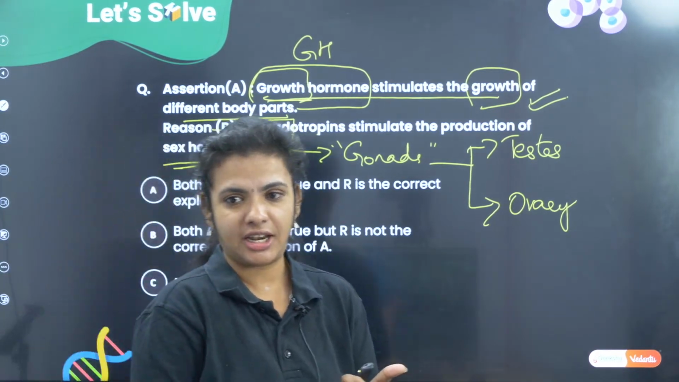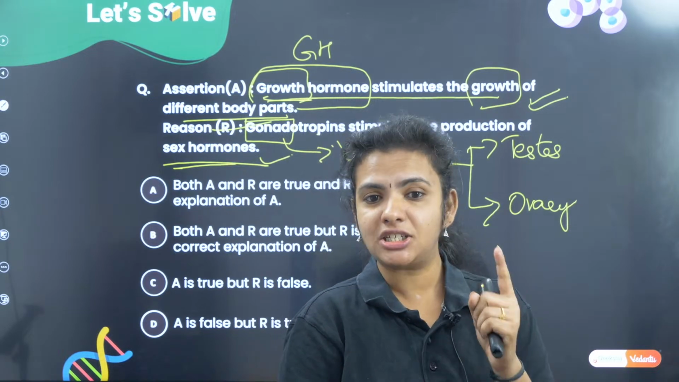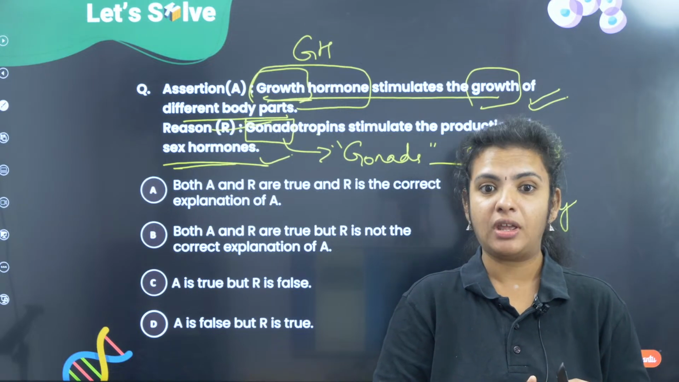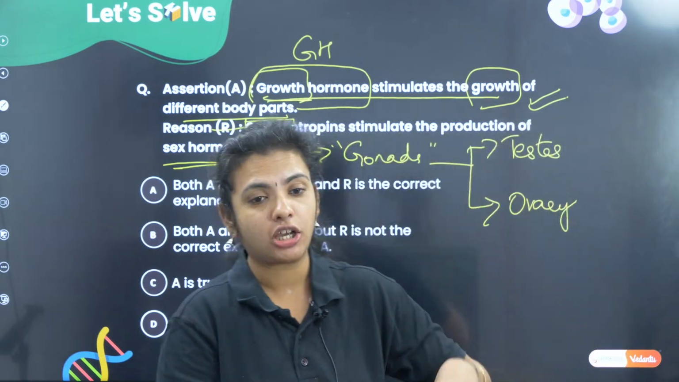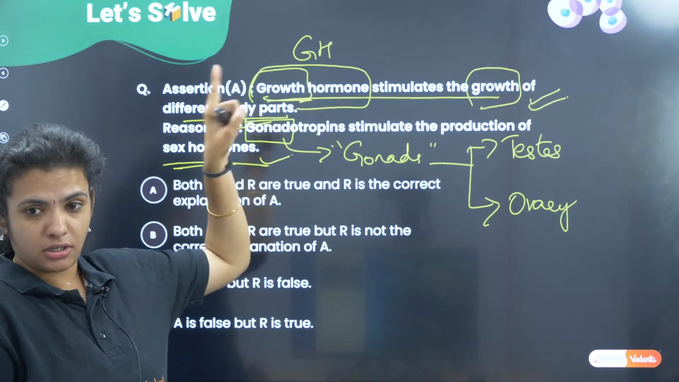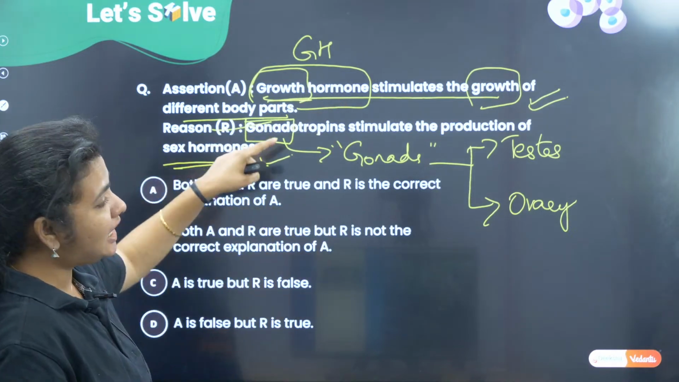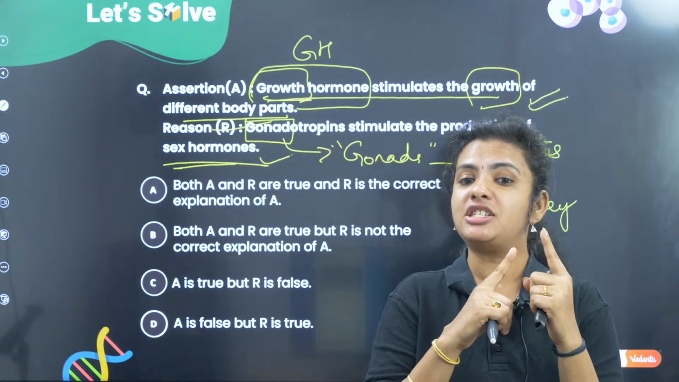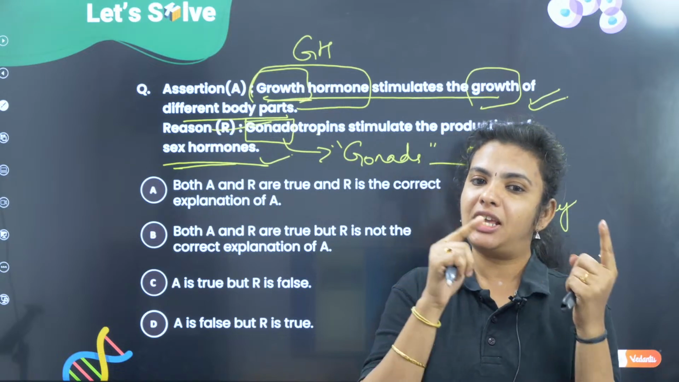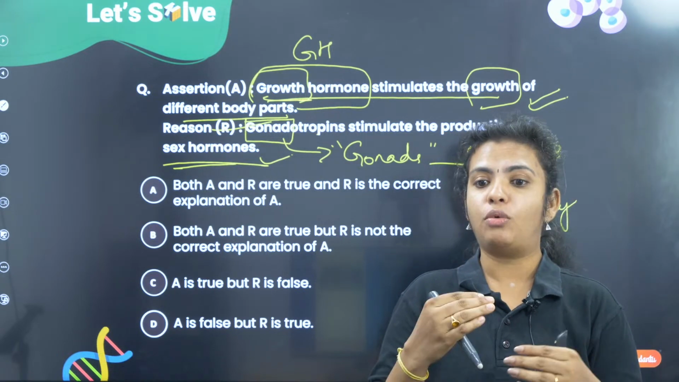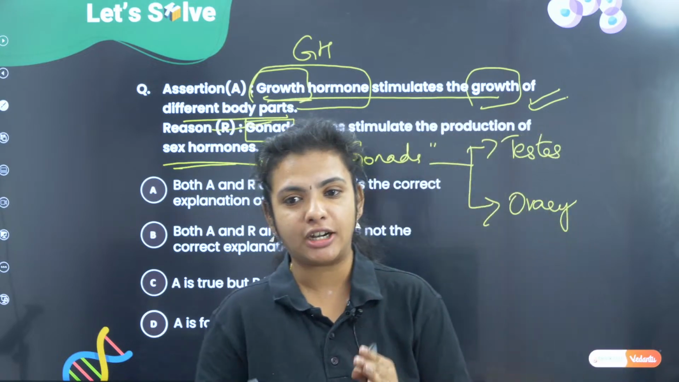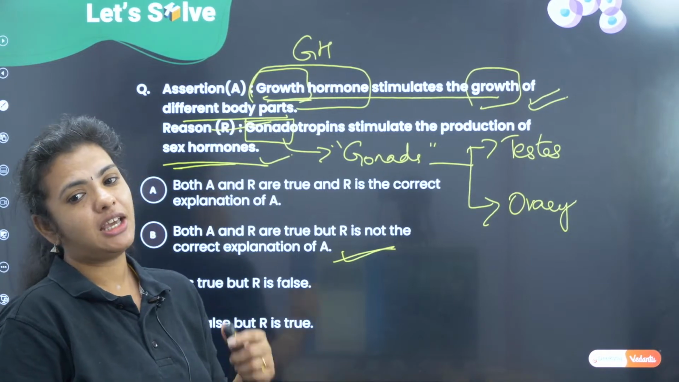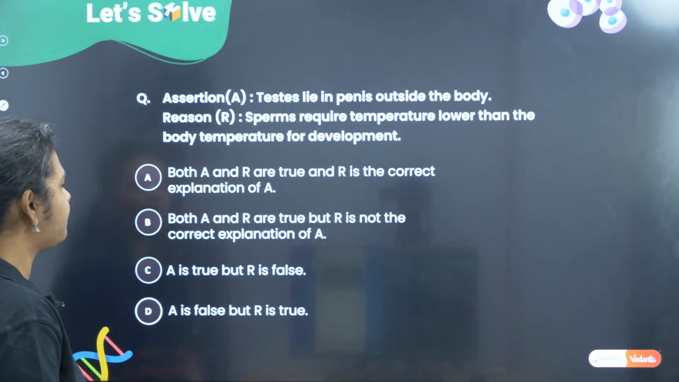Yes, correct. So assertion is telling the correct thing. Reason is also telling the correct thing. But the assertion is talking about the growth of the person, whereas the reason is talking about sex hormones of the person. So there is no correlation between the assertion and the reason. So what we can say, both assertion and reason are true, but the reason is not the correct explanation of the assertion, which is option B.